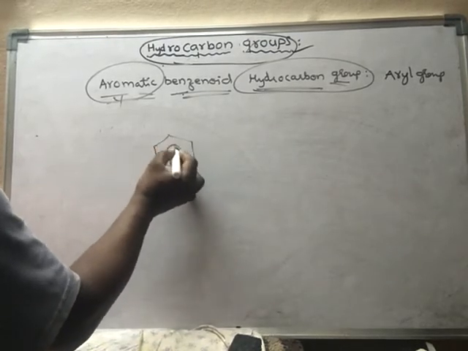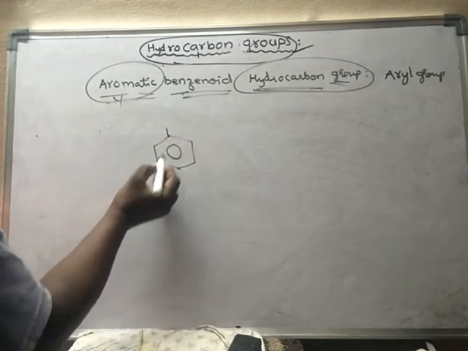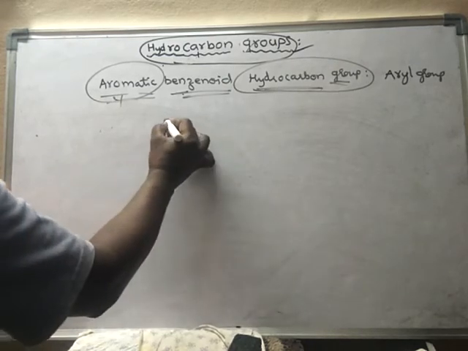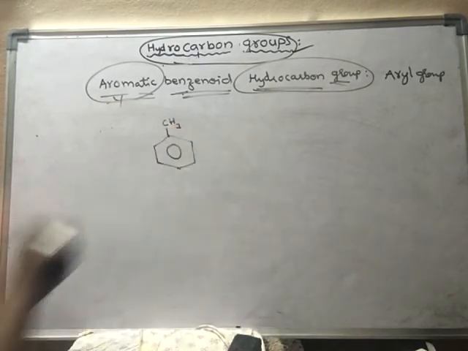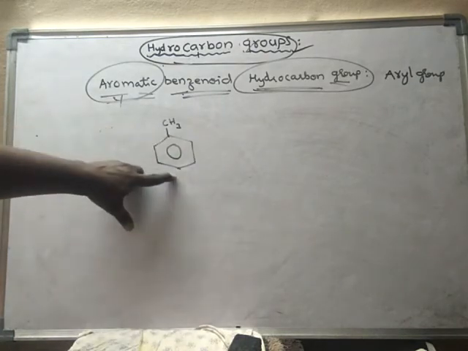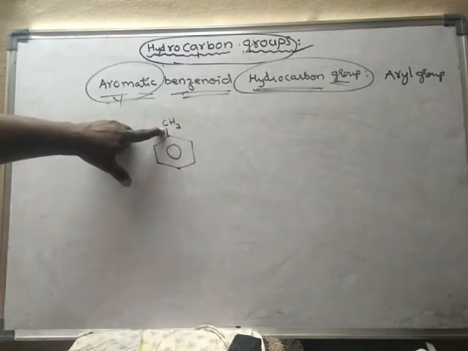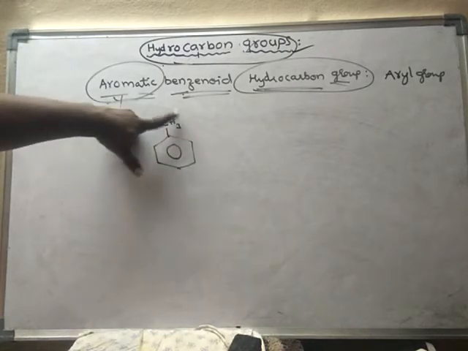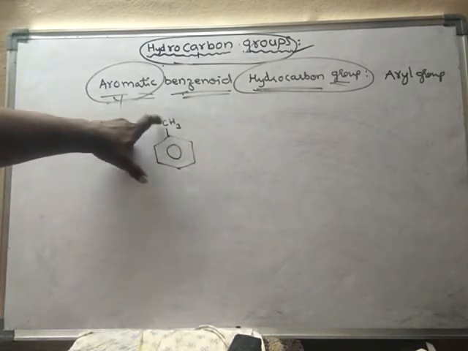Suppose on the benzene ring, instead of one hydrogen, a CH3 group is attached. Actually there should be one hydrogen, and that hydrogen is replaced by a methyl group. CH3 means methyl group.